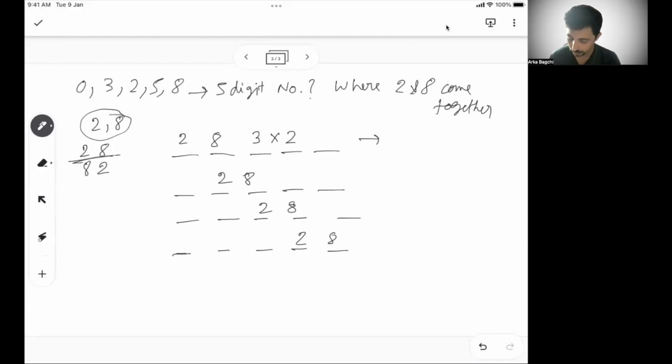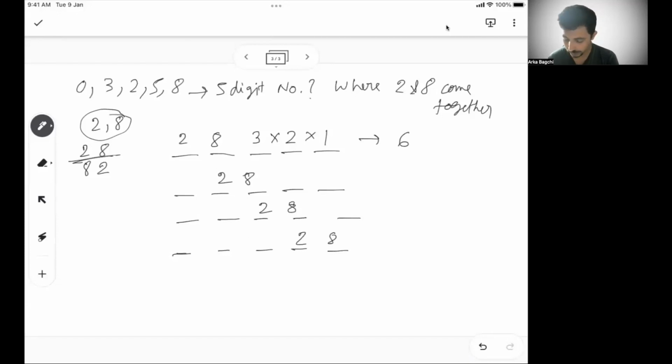Second place in 2 ways, and the third place is 1 way. So 6 ways you can fill this up, right? So there are 6 ways you can fill this place. You can fill the other 3 places.